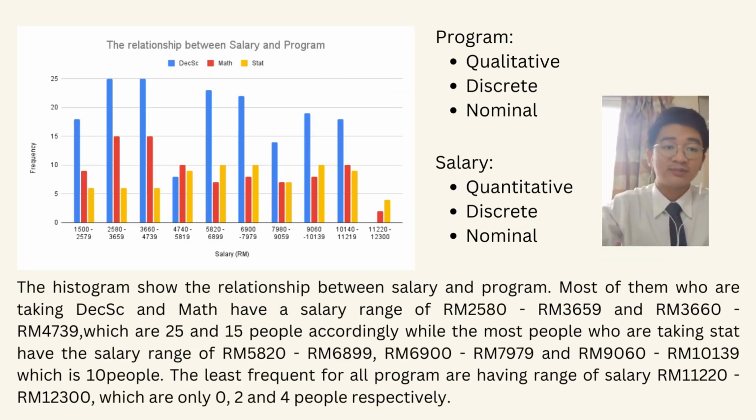This histogram shows the relationship between salary and program. The data of program is qualitative, discrete, and nominal, while the data of salary is quantitative, discrete, and nominal. Based on this histogram, most of them who are taking decision science and business maths are having a salary range of 2,580 ringgit to 3,659 ringgit and 3,660 ringgit until 4,739 ringgit, which are 25.